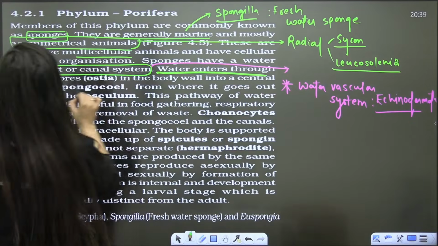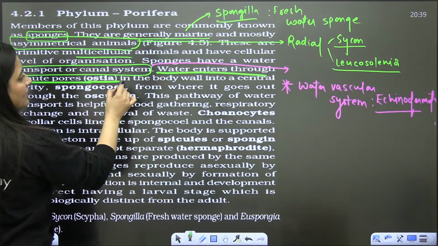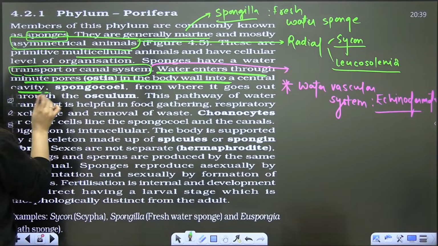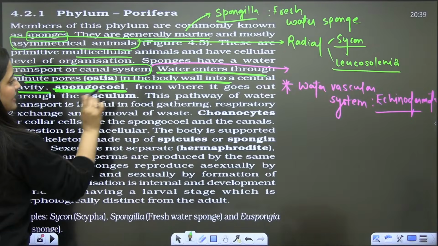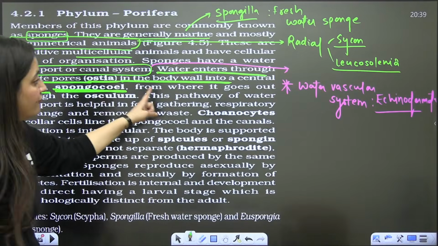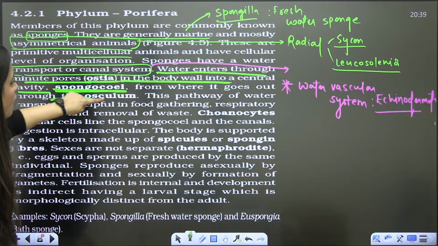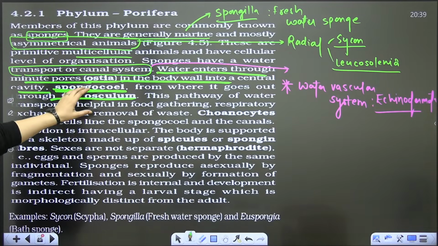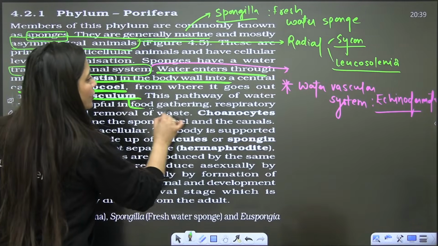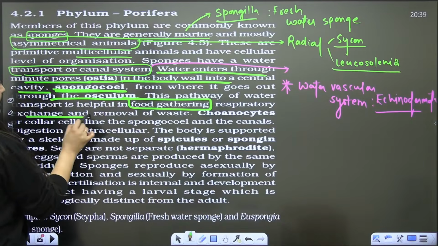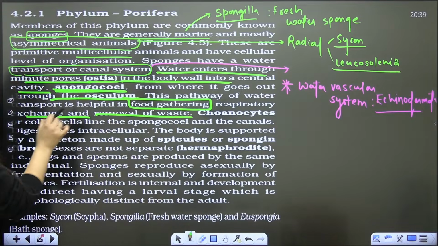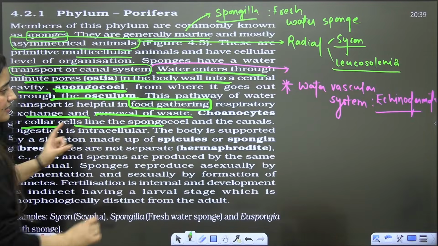Water will enter through minute pores, ostia, in the body wall into the central cavity. What is the word for that central cavity? Spongocoele, from where it will go out through the osculum. This pathway of water is helpful in food gathering, respiratory exchange, and the removal of waste, and choanocytes or collar cells line the spongocoele.